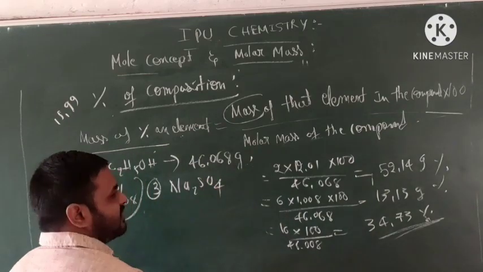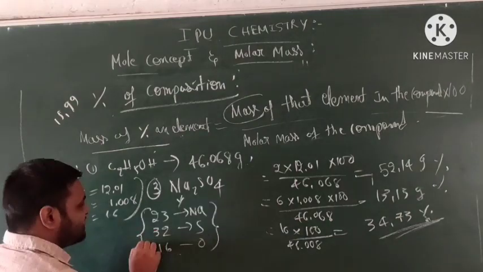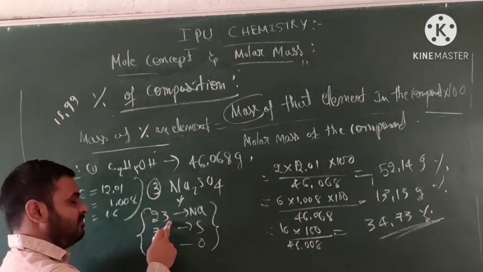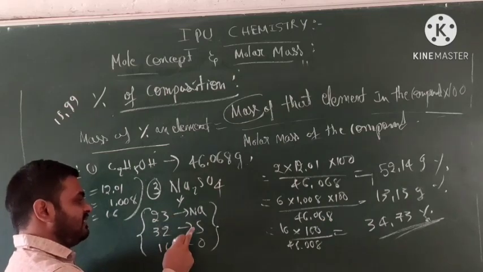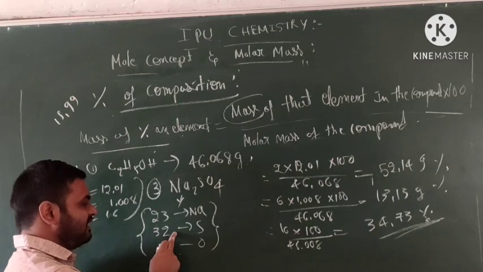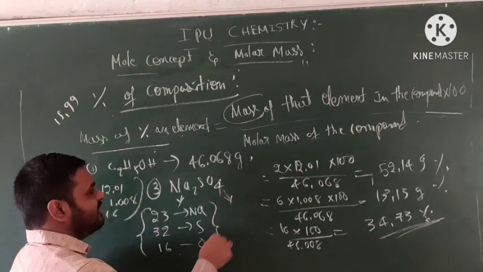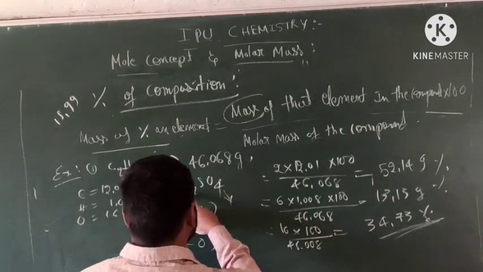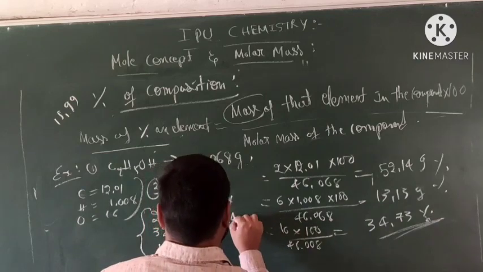Na2SO4, sodium sulfate. Then calculate the sodium sulfate values. Some hints: the atomic mass of sodium is 23, sulfur is 32, oxygen is 16. Overall, this is how we get the molar mass values. The molar mass of sodium sulfate is 142 g/mol.